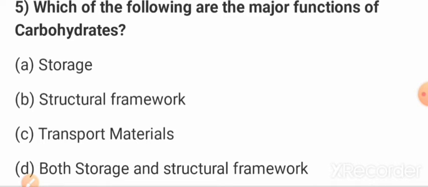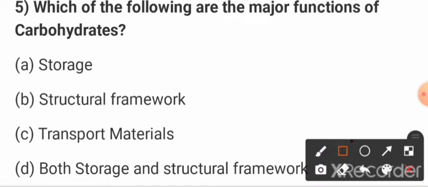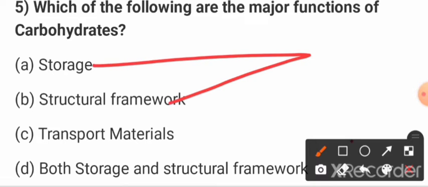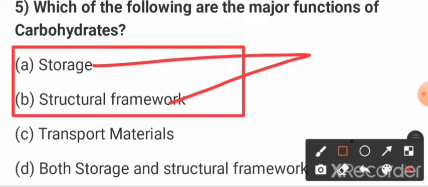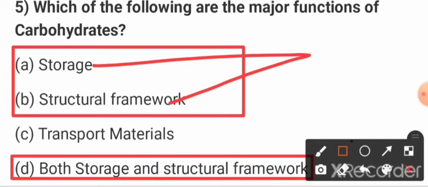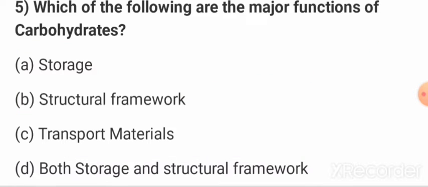Option A storage, option B structural framework, option C transport material, option D both storage and structural framework. So option D, both storage and structural framework, should be the correct answer, okay.